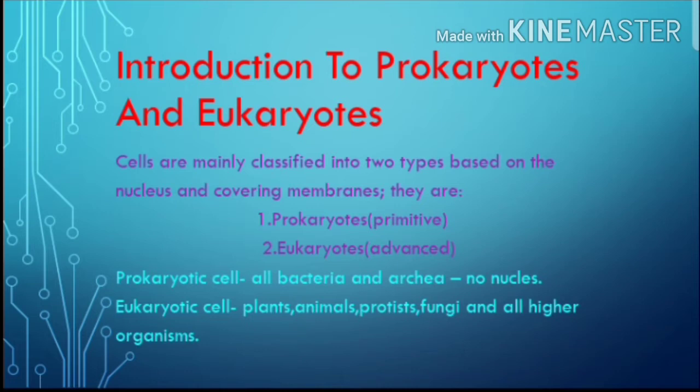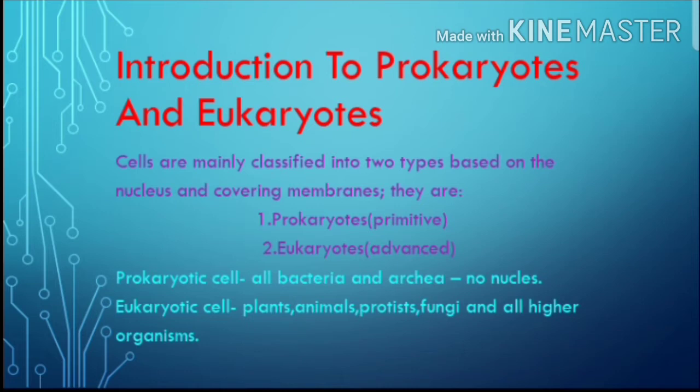Prokaryotic cells are bacteria and archaebacteria, which do not have a nucleus. Archaebacteria are the ancient bacteria, so the prokaryotes are also called primitive ones because archaebacteria come under the prokaryotic cells. Next one, eukaryotic cells.